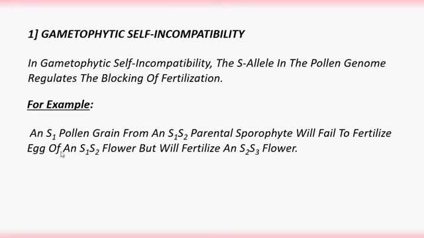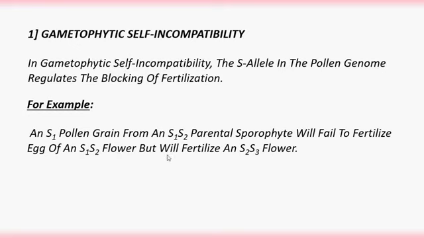That means the stylar region, the style, is the diploid condition, having both S1 and S2. So that's why the pollen grain that consists of the S1 gene matches the S1 gene of the stylar region, and it blocks pollen germination.